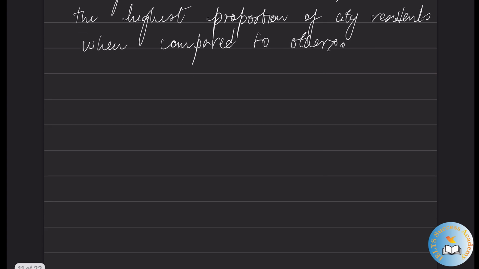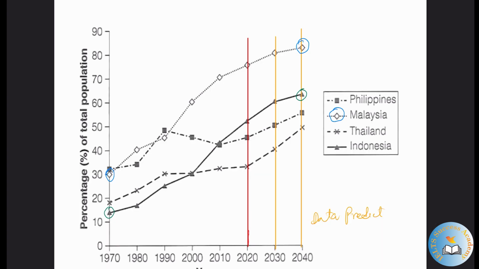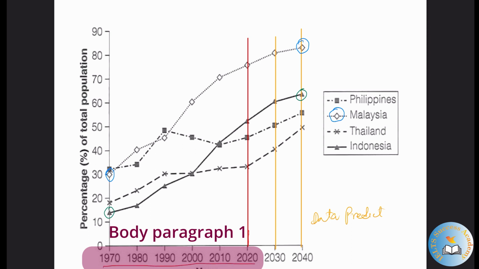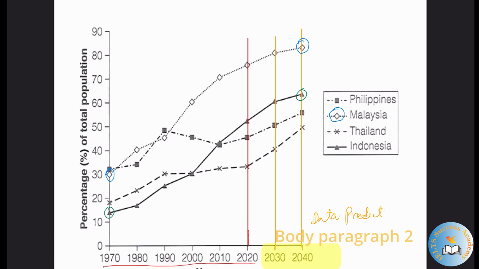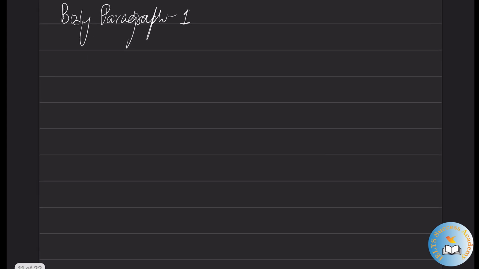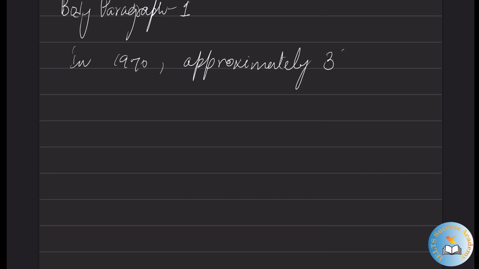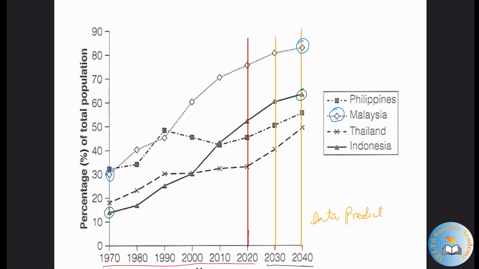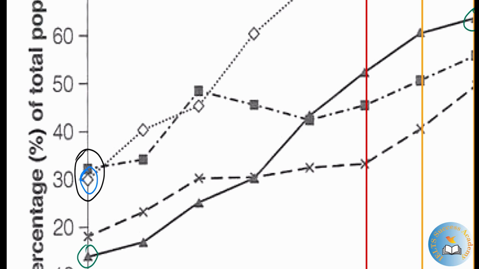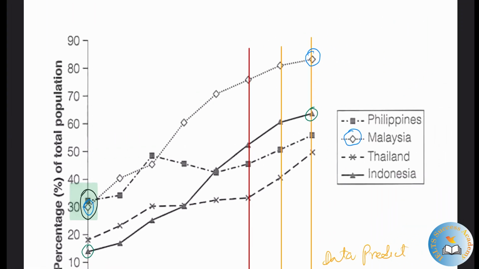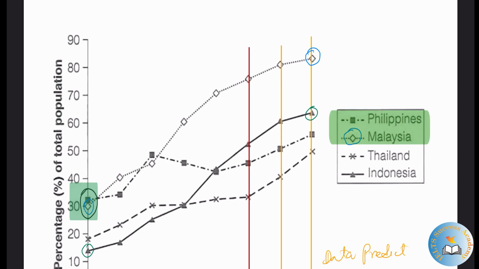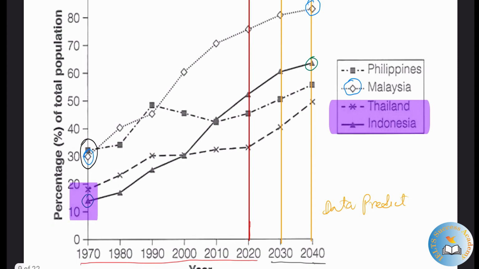Now let's look at body paragraph 1. In body paragraph 1 we will discuss from 1970 to 2020, while in body paragraph 2 we shall discuss 2030 and 2040. In 1970, if you look closely, we have the black square and the triangular box for Philippines and Malaysia. So Philippines and Malaysia started with around 30%, while Thailand and Indonesia started between 15% and 17%.